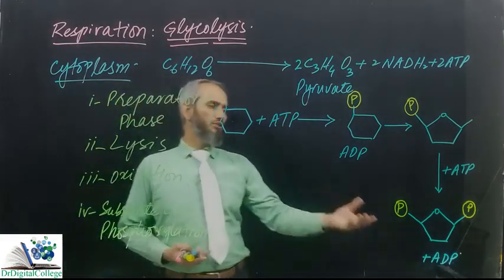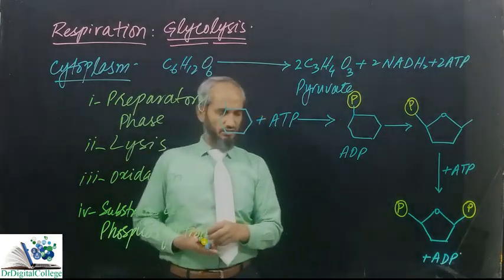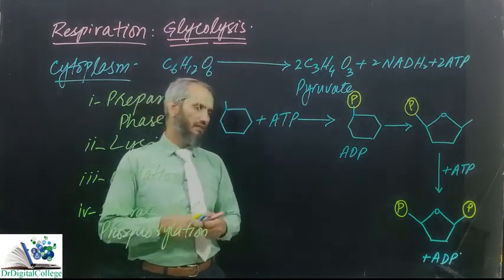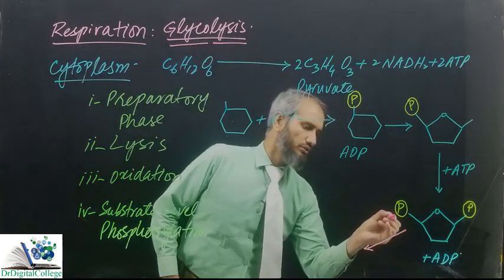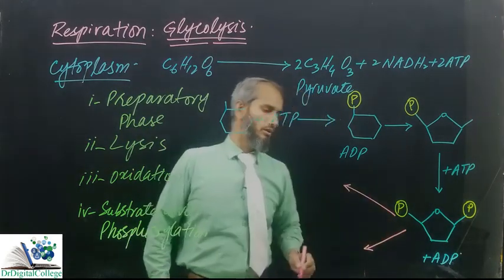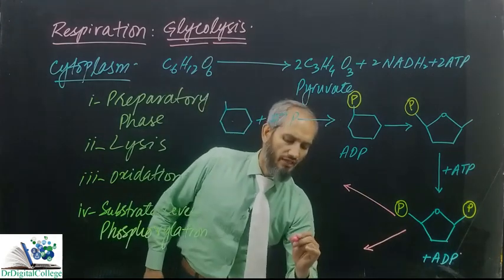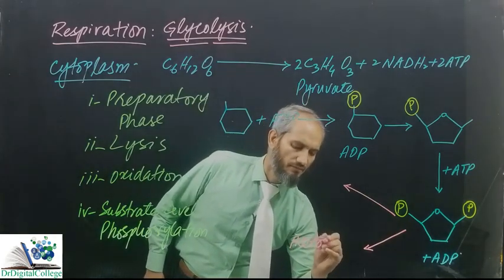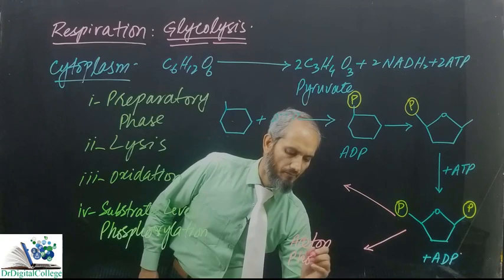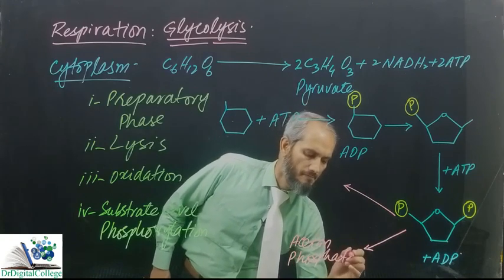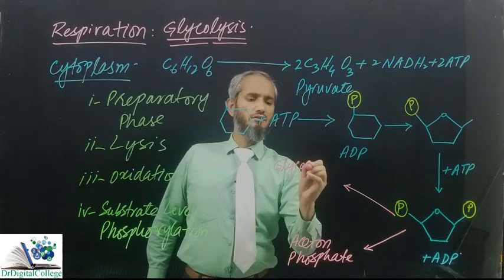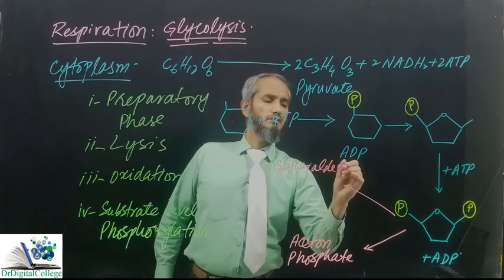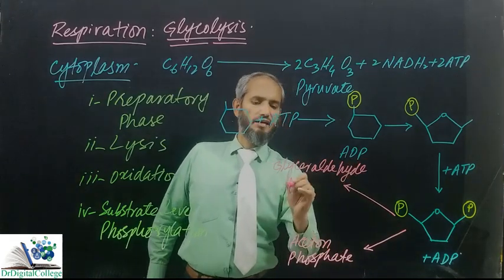Just to continue the process, I will write it here as the second stage, where it is broken down into 2 compounds. One is acetone phosphate and one is glyceraldehyde phosphate.